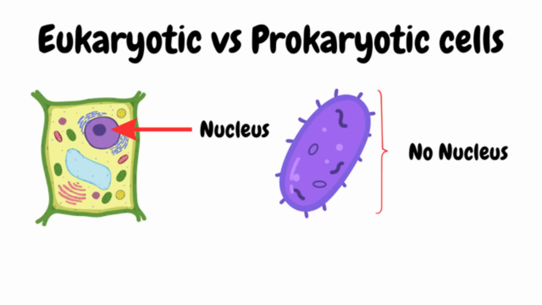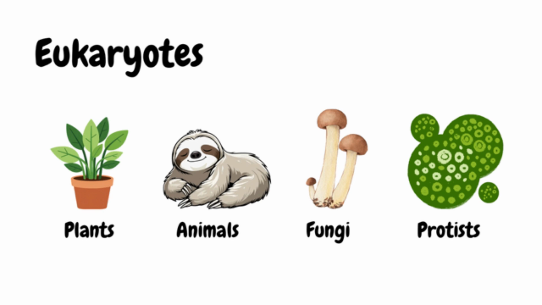Eukaryotic cells are those which have a nucleus inside of them. Those without are classed as prokaryotes. Eukaryotes include plants, animals like sloths, fungi, and protists. Plants typically have cellulose cell walls, carry out photosynthesis, which means they have autotrophic nutrition, and store carbohydrates as starch or sucrose. We will come back to this later.